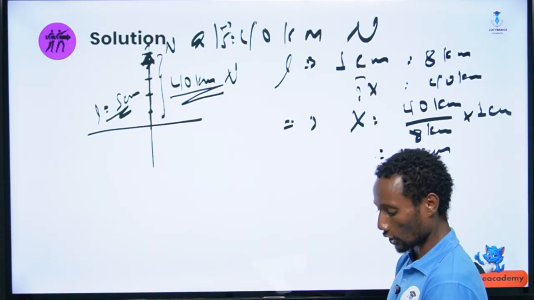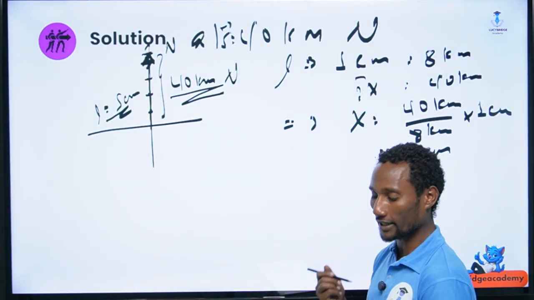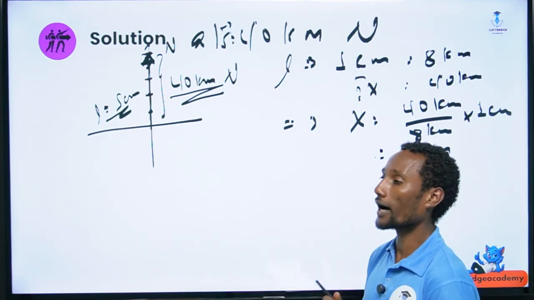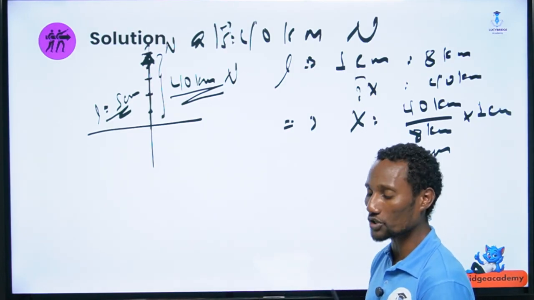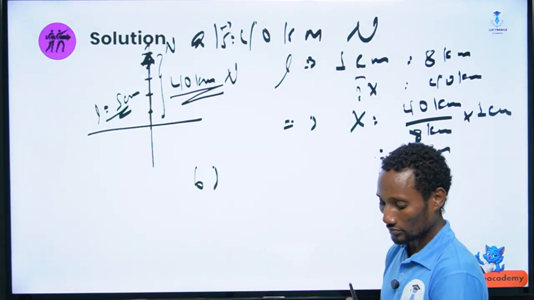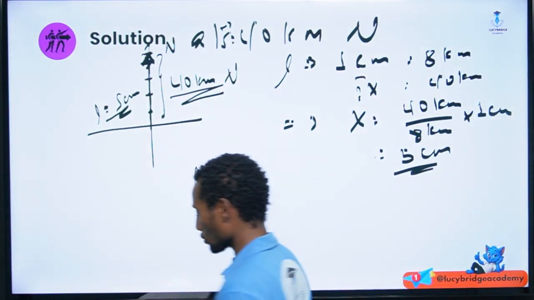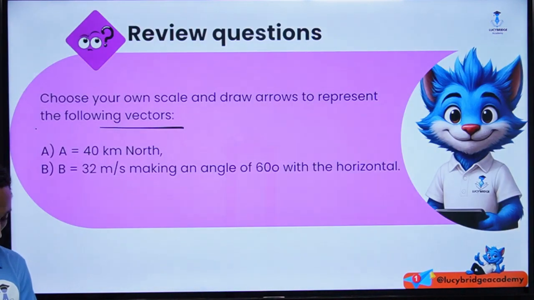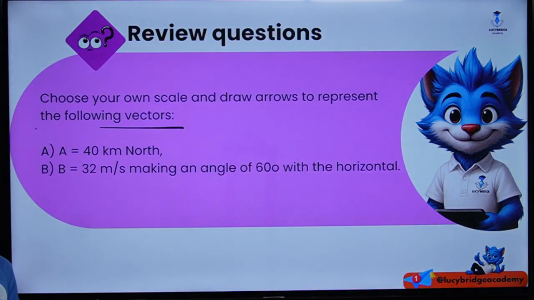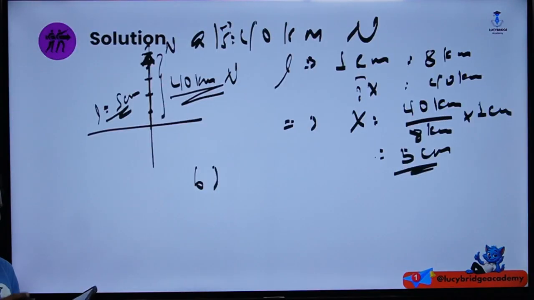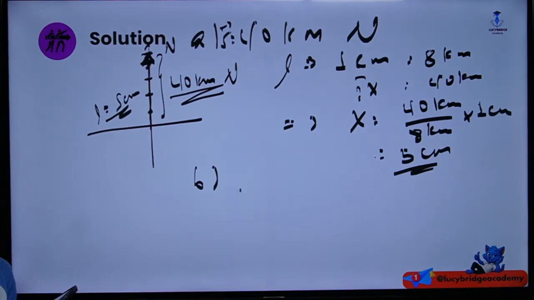In such a way, you can work with how the vectors will be identified or calculated using the vector scale. B, which is about 32 meters per second, making an angle of 60 degree. Okay, 32 meters per second, an angle of 60 degree. So by having this first, let our scale of the velocity, which equals 32 meters per second, be 60 degree to the horizontal.